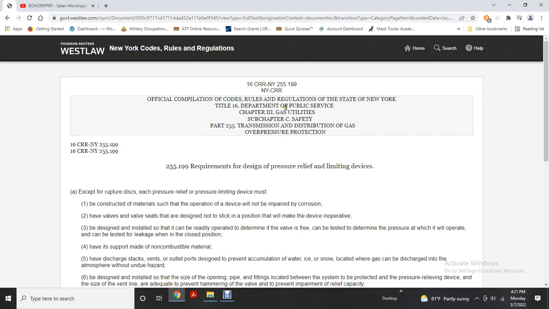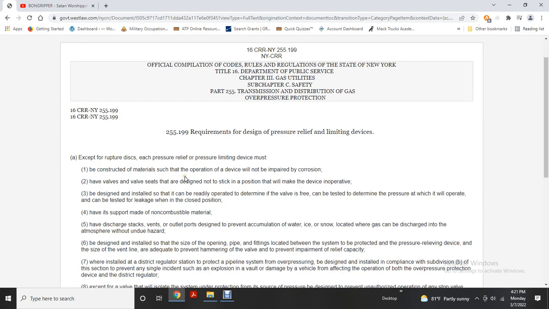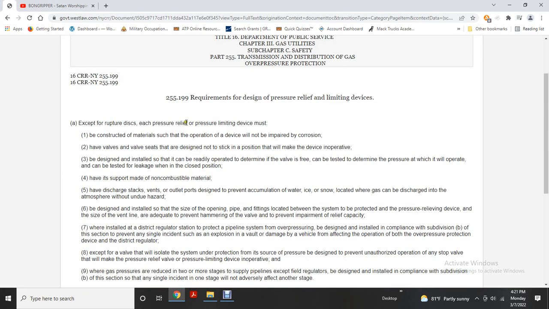Requirements for the design of pressure relief and limiting devices. Except for the rupture disc, each pressure relief or pressure limiting device must be constructed of materials that will not operate improperly due to corrosion. It must have valves and valve seats designed not to stick in a position that would render the device inoperative. It must also be readily operated to determine if the valve is free, be able to be tested to determine the pressure at which it will operate, and be tested for leakage when in the closed position.